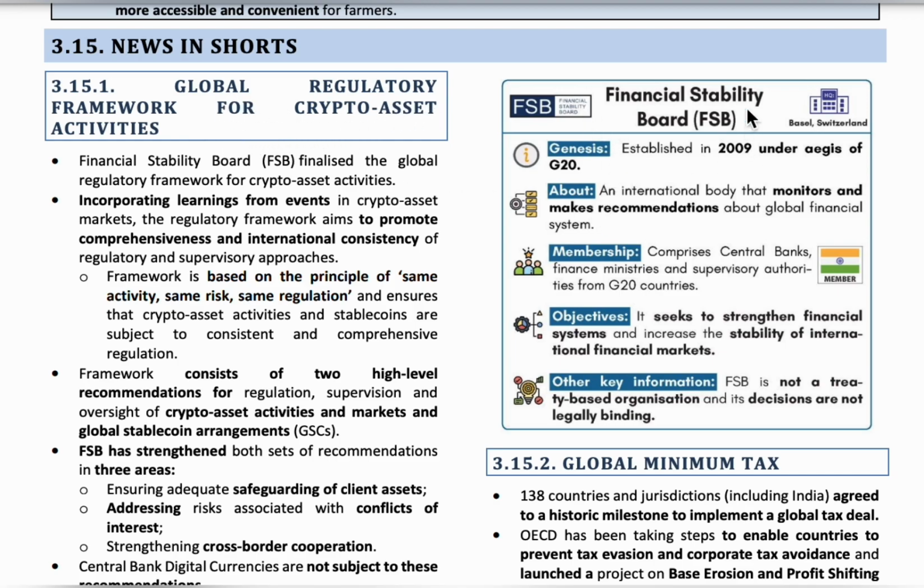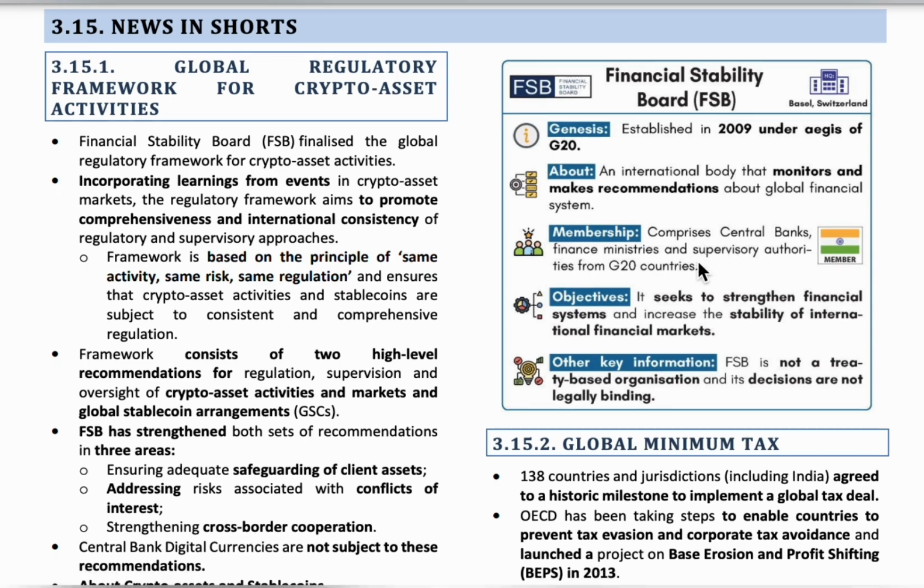So the FSB has regulated the unbacked cryptocurrency and the stable coins, but did not include the CBDCs. All the G20 countries' ministers, central bank ministers, and supervisory authorities came together and regulated it.